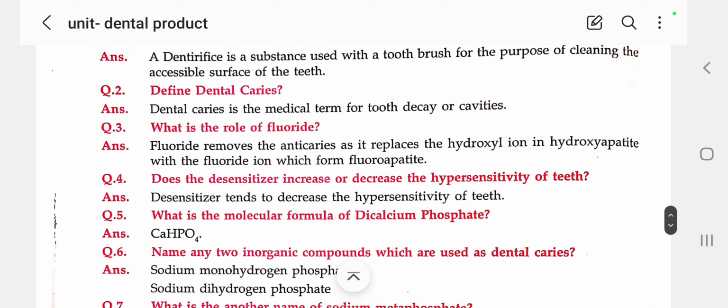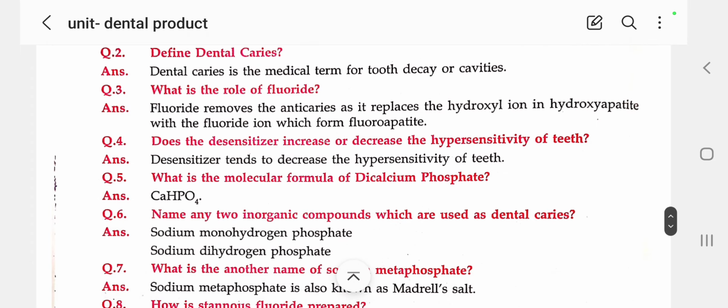Then next we'll see what is the role of fluoride. Fluoride acts as an anti-caries agent; this is the mechanism of action, how it acts on our teeth. It replaces the hydroxyl ion in hydroxyapatite. That means when we treat with sodium fluoride, the fluoride ion replaces the hydroxyl in hydroxyapatite, forming fluoroapatite. This is the main mechanism of action of fluoride, and also its main use. It prevents dental caries.